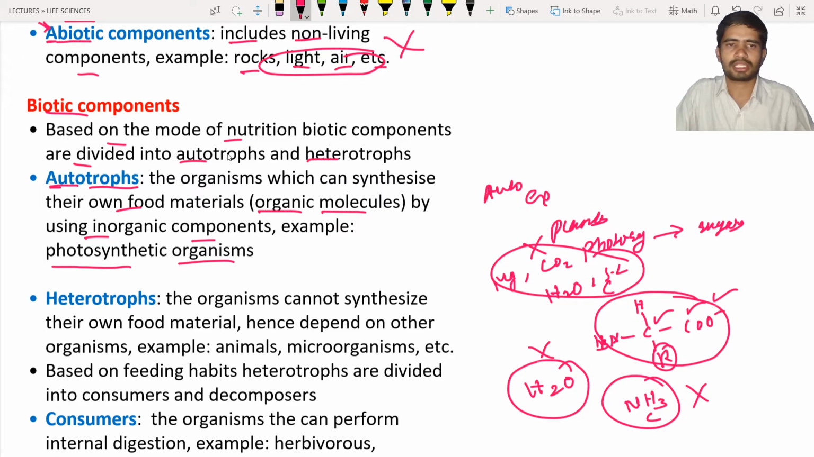So what is meant by photosynthetic organism? Any organism that can synthesize its own food material by a process known as photosynthesis, okay. Example, the plants. Next is the example, the bacteria. Some species of bacteria are going to perform photosynthesis, okay. Example, cyanobacteria, okay. So this is about autotrophs.